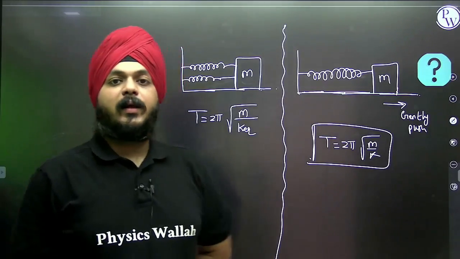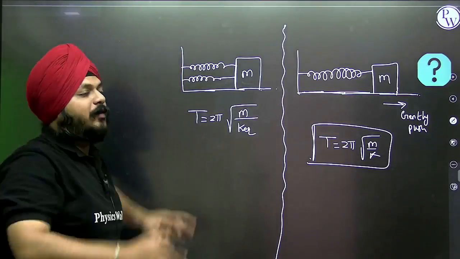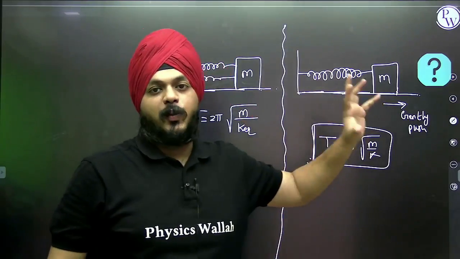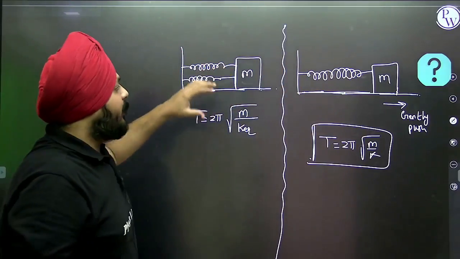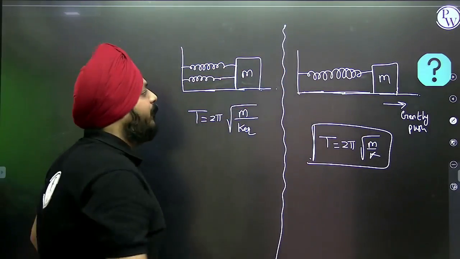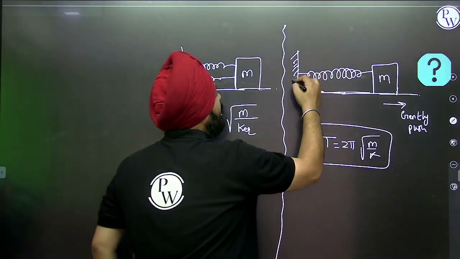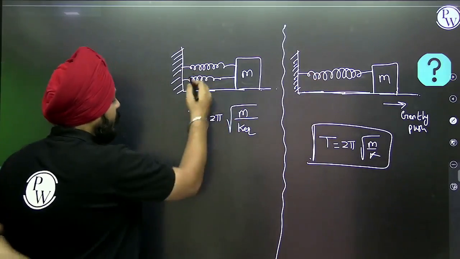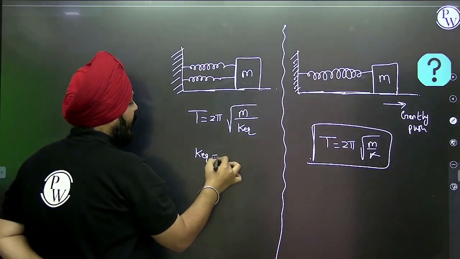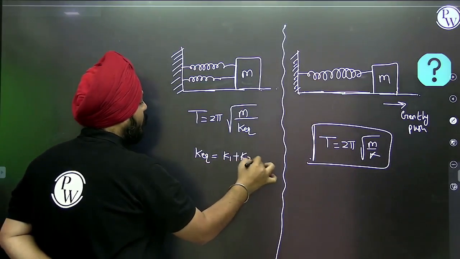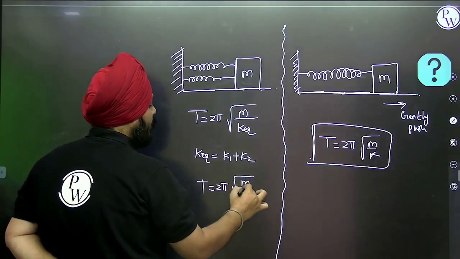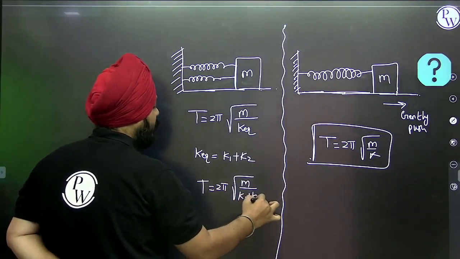Some part of these concepts we have seen in work, energy and power, while dealing with what will happen when springs are connected in series and what will happen when springs are connected in parallel. So in parallel, K equivalent is equal to K1 plus K2. So the final time period equation of the SHM is 2 pi under root of M by K1 plus K2.